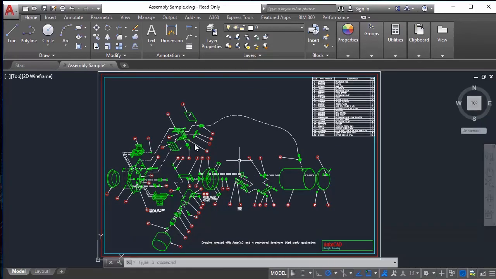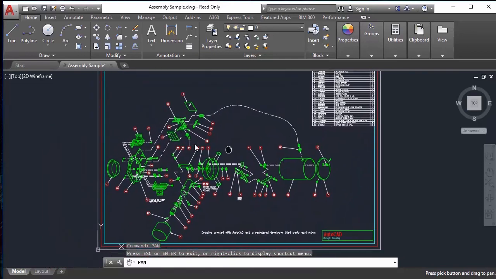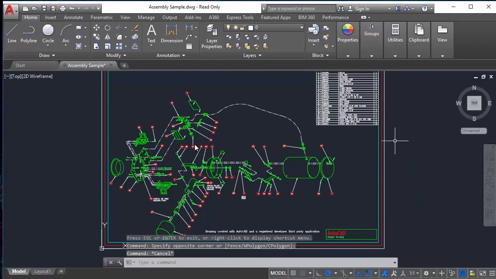We also have the command bar where we can type, for example, pan, and get that tool, or any other tool that we need, we can type it in there. And I think that's all about this subject, the viewport in AutoCAD.